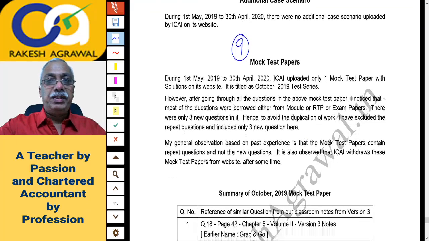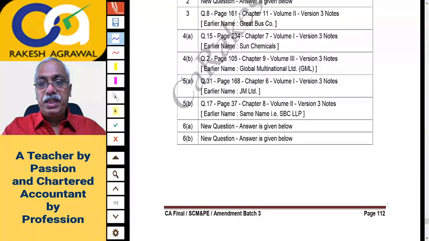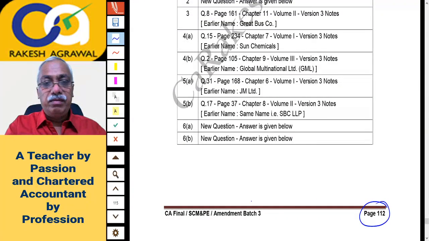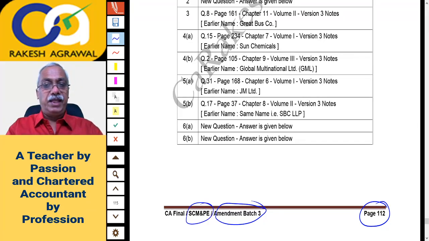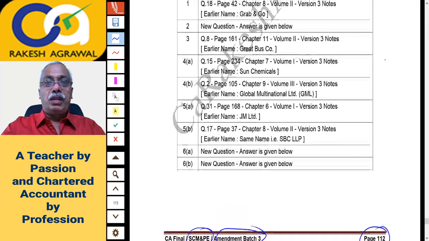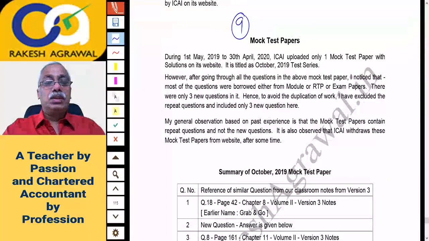Which page are you on? You are on page number 112 of your amendment batch 3 notes of SCM and PE. So let us discuss mock test papers. I'll just read out what I have written for you.